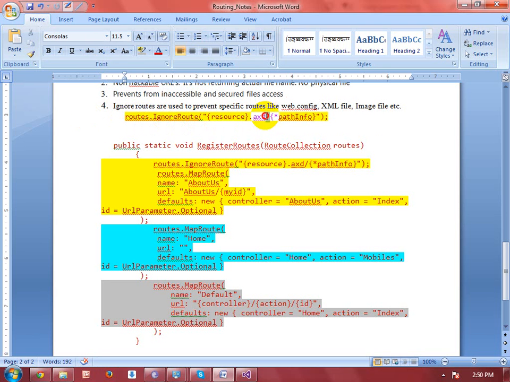In this method, I don't want files with the .axd file extension to be opened. You can write the same code if you don't want your web.config file to be opened in a browser, then you can mention routes.IgnoreRoute with the config resource. That's it, then the config file will not be opened. The meaning of this line is that such requests will not be passed and they will be denied.